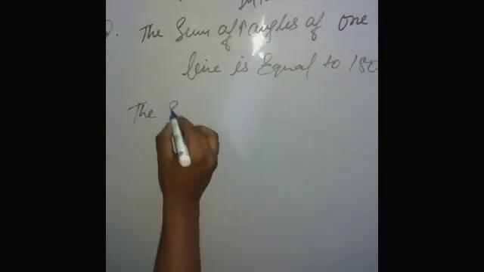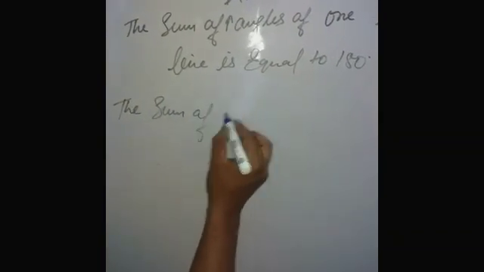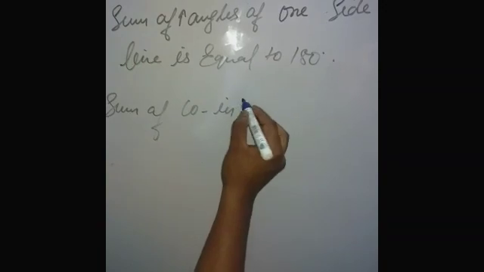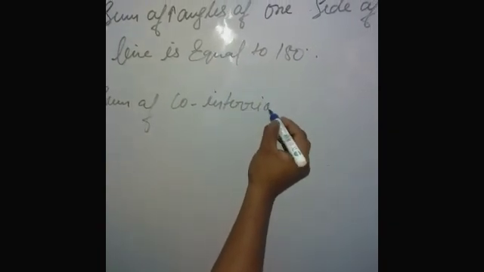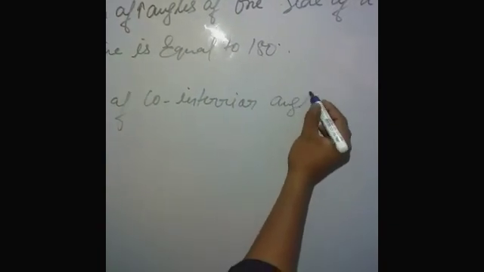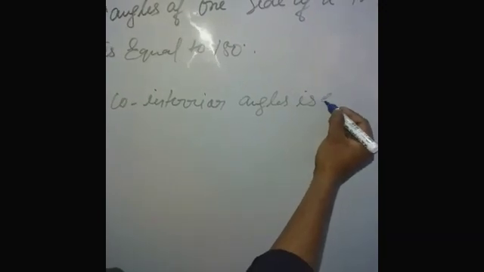In other words, we say that the sum of co-interior angles is equal to 180 degrees.